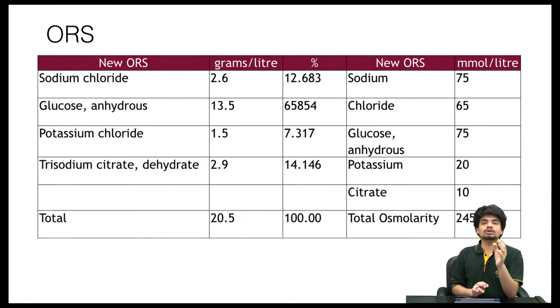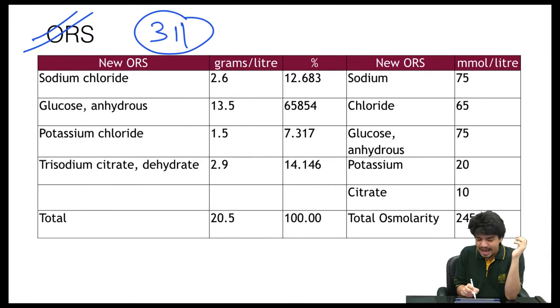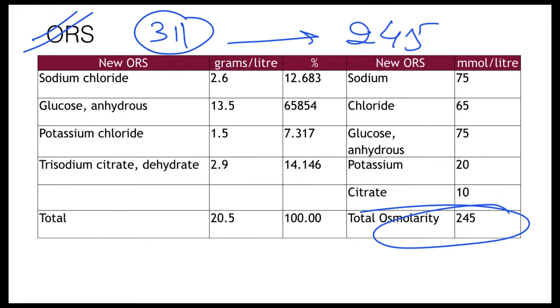The entire cornerstone of therapy of management of dehydration and acute diarrhea is ORS. Earlier, the ORS that was prescribed by WHO used to have an osmolality of 311, which has been changed to 245 in the current low osmolar solution of ORS. The reason for that was that it was found that low osmolar solution decreases the frequency of stool, it decreases the days of diarrheal illnesses, and it does not increase the risk of hyponatremia.